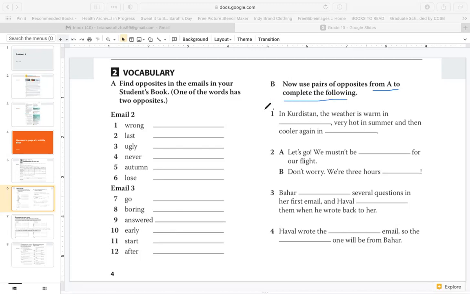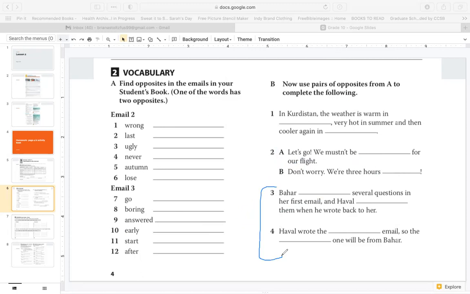So, for example, number 1, in Kurdistan, the weather is warm in, when is it warm? It's warm in the spring. So you'll write spring, and cooler again in autumn. Write autumn. Number 2, let's go. We mustn't be late for our flight. Don't worry, we're 3 hours early. Okay, complete 3 and 4, pause the video, and then I'll show you the answers.